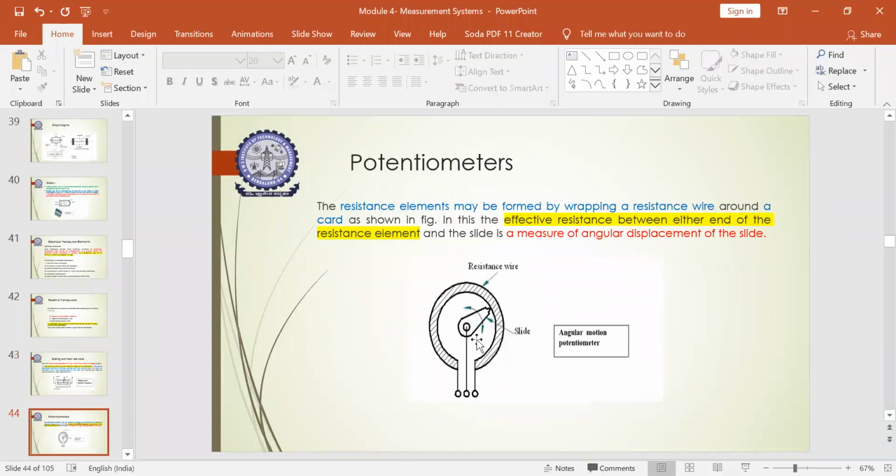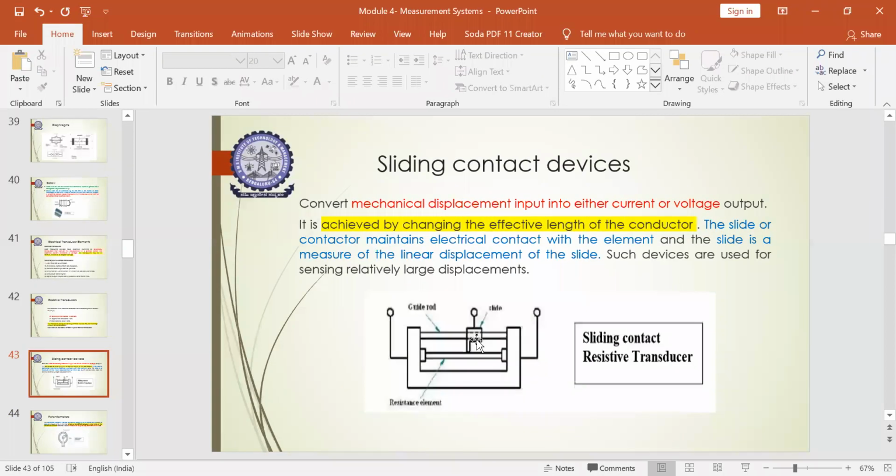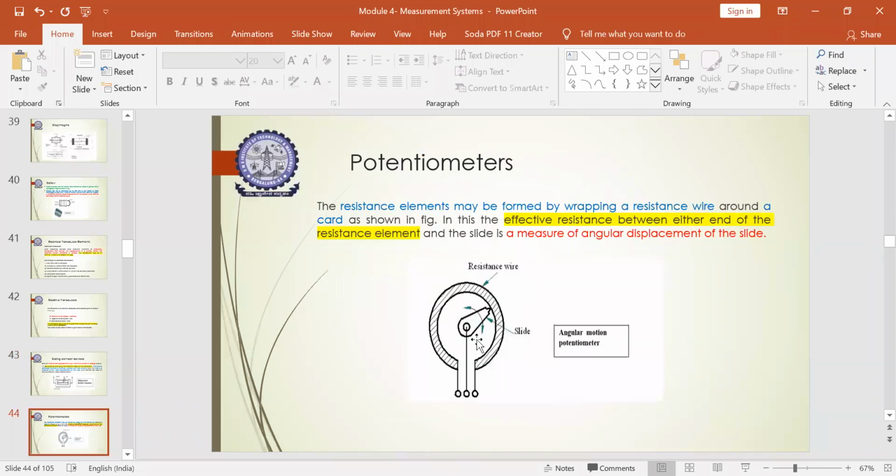So the next type of resistive transducer is potentiometers. What happens in case of potentiometers? Even in a potentiometer, you can find a resistance wire, which is nothing but a resistance wire wrapped around a card.